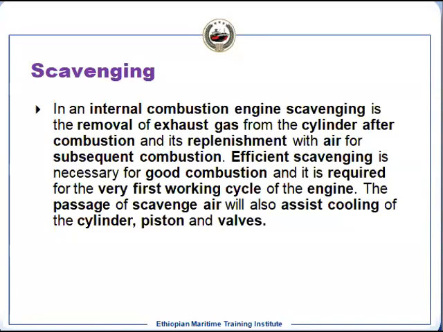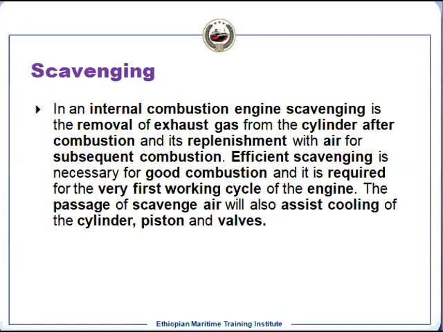Also, the exhaust temperature is much higher than your scavenge air temperature. Your cylinder air temperature will be high because of that. Suppose you have no mixing, it is only the scavenge air, which is around 40, 42 or 45 degrees centigrade, whereas the exhaust is around 350, for example.